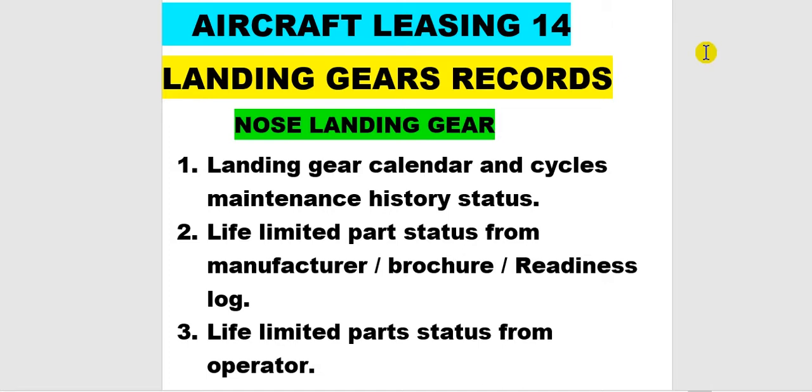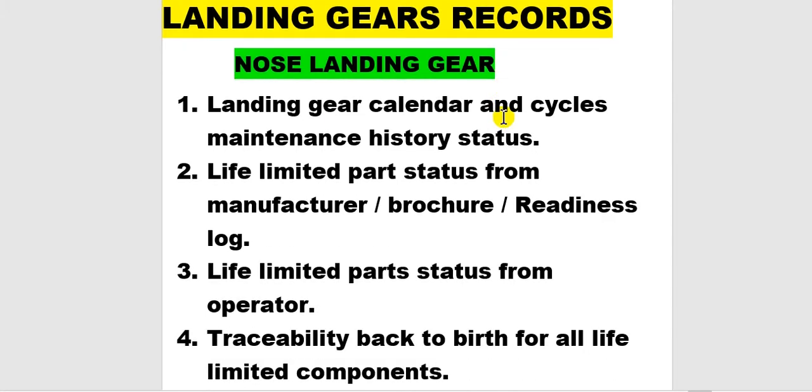In this video, I will continue with aircraft leasing documents or records. This is part 14, the landing gear records. The landing gear contains the nose landing gear, main landing gear, and body landing gear. This time, I will speak about the nose landing gear. The documents which we need to prepare or check: